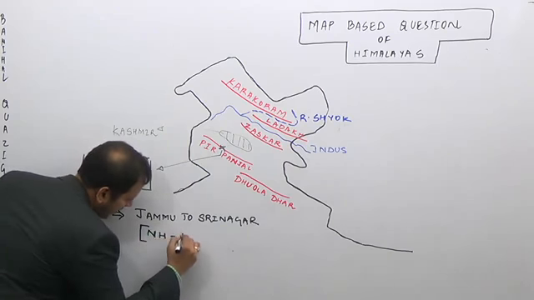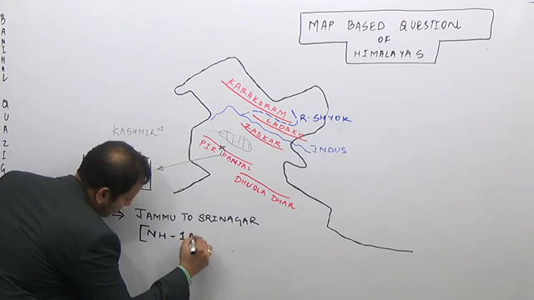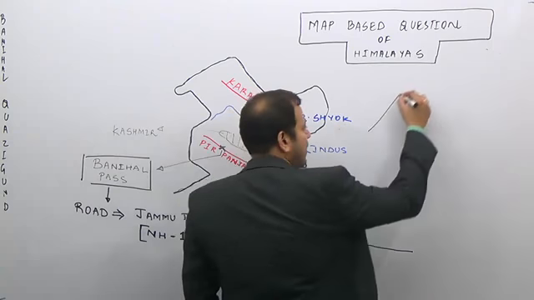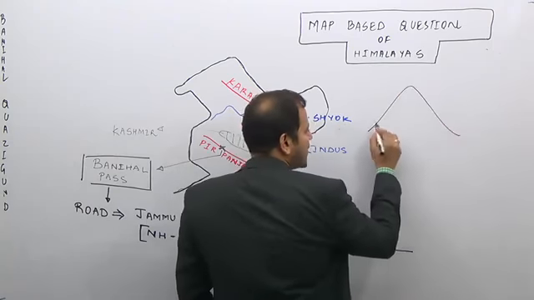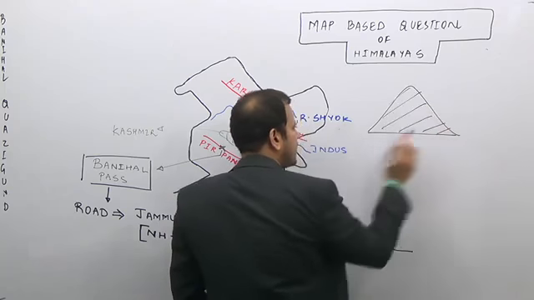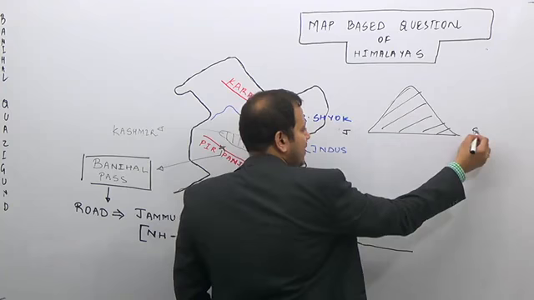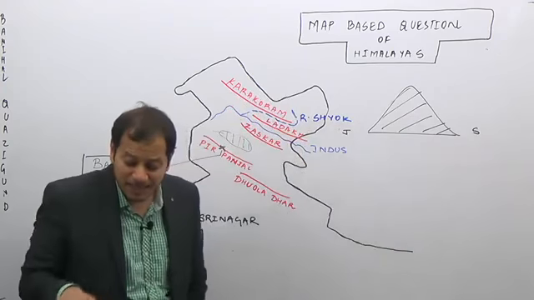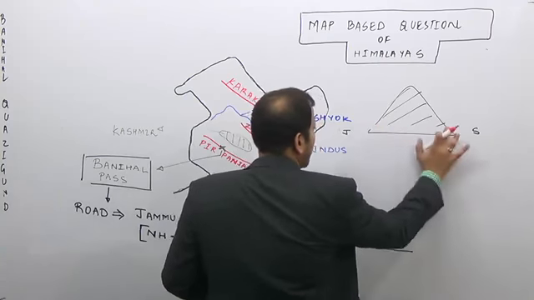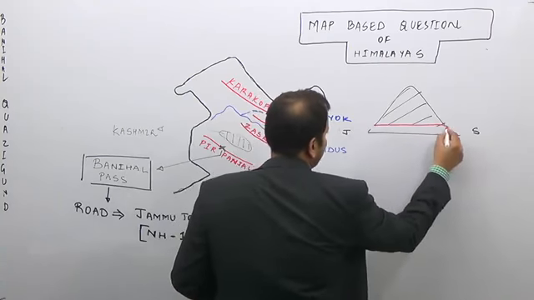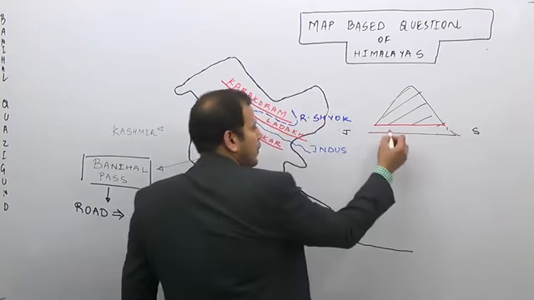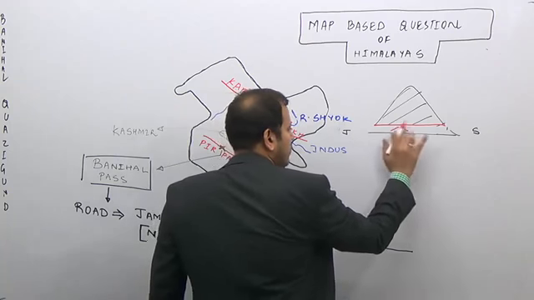In fact, in the Banihal Pass a deep tunnel, 2.5 kilometers long, has been constructed, through which NH1A passes, carrying all the motor vehicles.